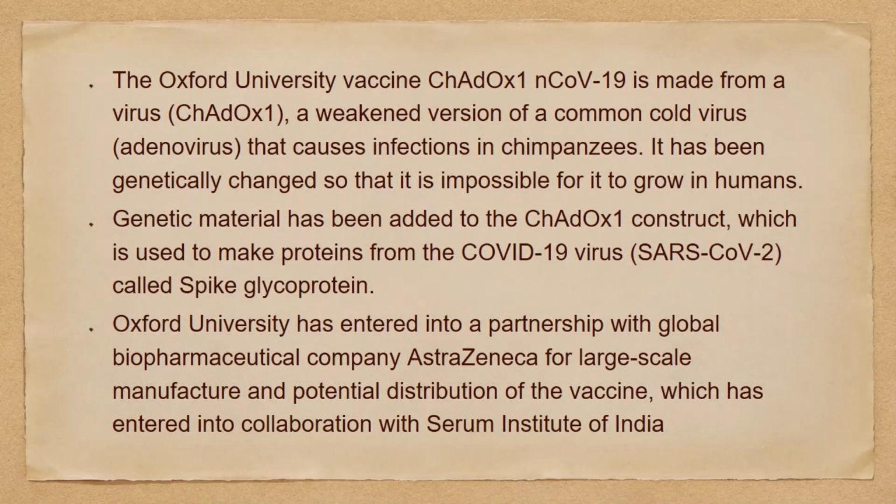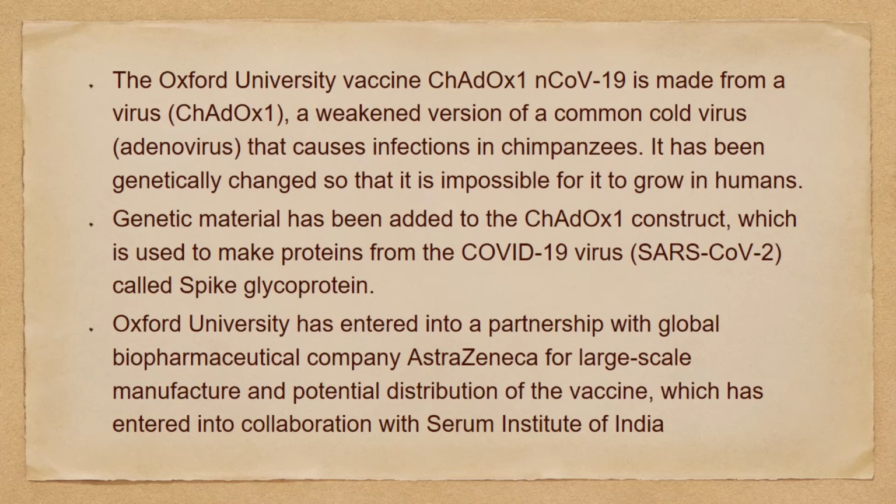The Oxford University vaccine for COVID-19 is made from a virus, that is CADOX1, a weakened version of a common cold virus, adenovirus, that causes infections in chimpanzees. It has been genetically changed so that it is impossible for it to grow in humans.